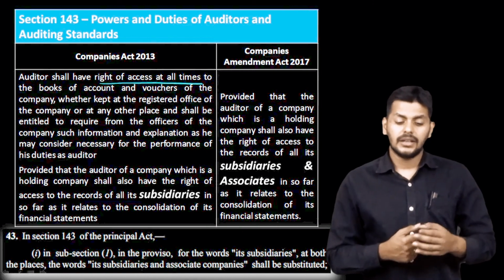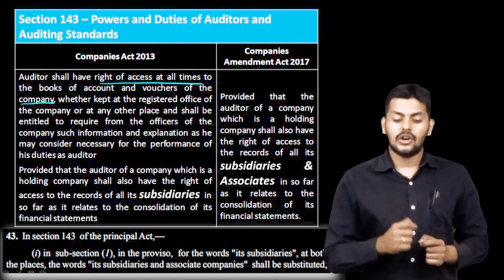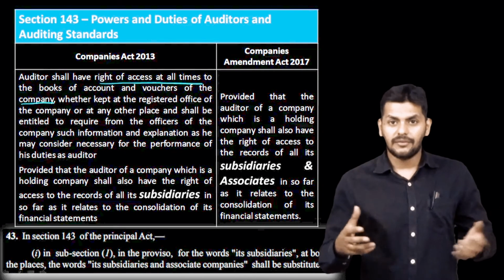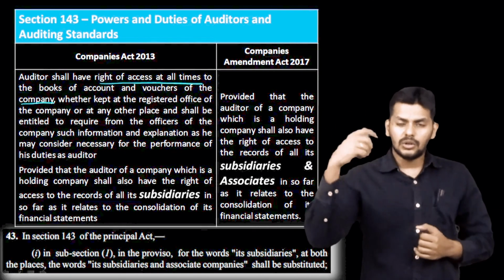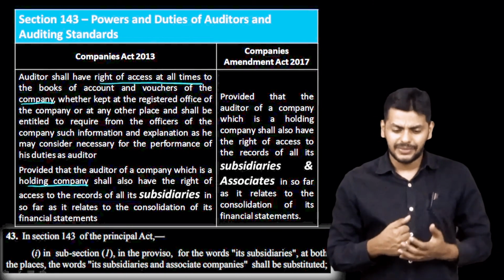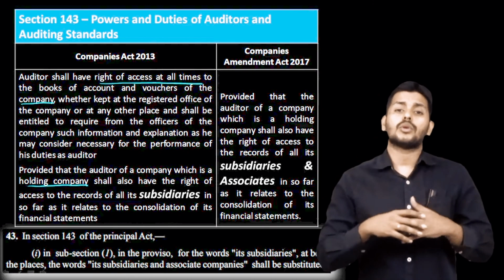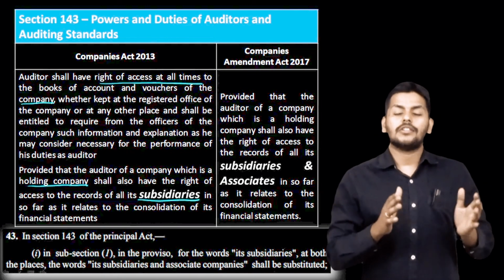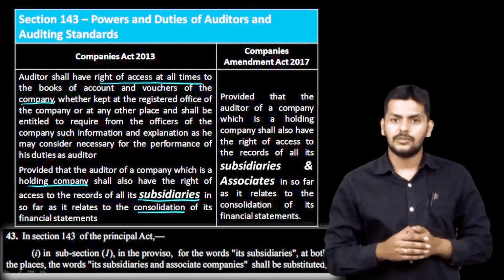Now, all that is fine. Alright, provided that the auditor of the company, which is a holding company, now if you are the auditor of a holding company, you are allowed to also check the books of subsidiaries. No, you can't check everything and anything. As far as it relates to the consolidation part, you can check subsidiaries' books also.